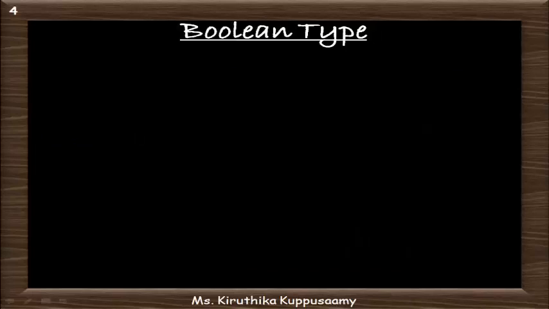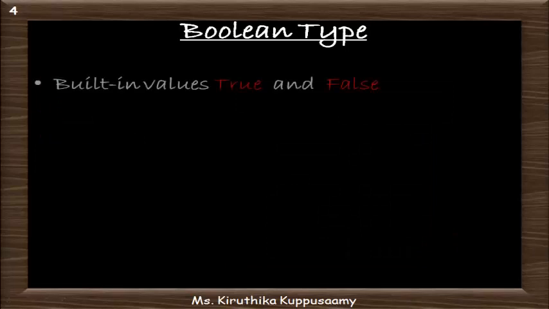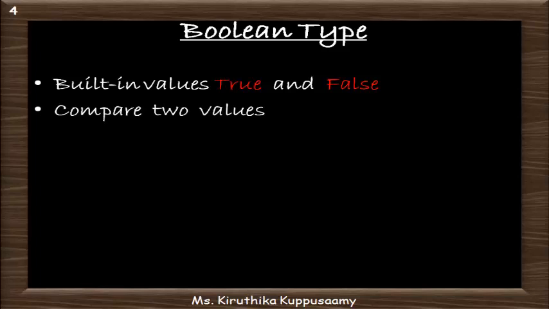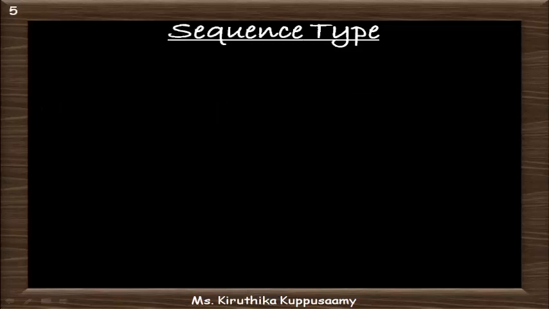The next data type is Boolean. Boolean provides two built-in values, true and false. An expression is evaluated to compare two values which returns a result as true or false. Next, sequence type. String, list and tuple are sequence type.